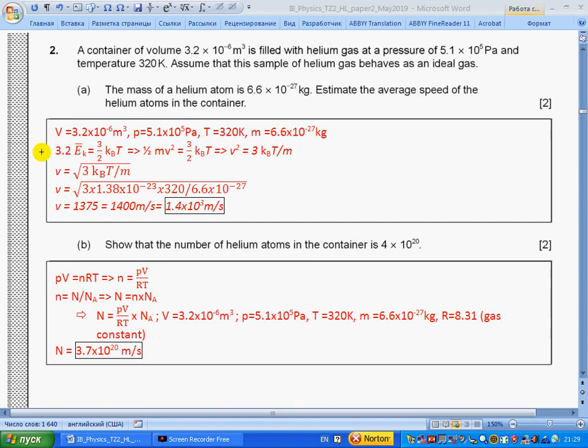From section 3.2, average kinetic energy equals 3/2 k_B T. So this is for one molecule, but if we take for all molecules, this is the kinetic energy of the gas. So if we take our mass and rewrite for v squared, so v will be this expression, we get the value for speed.